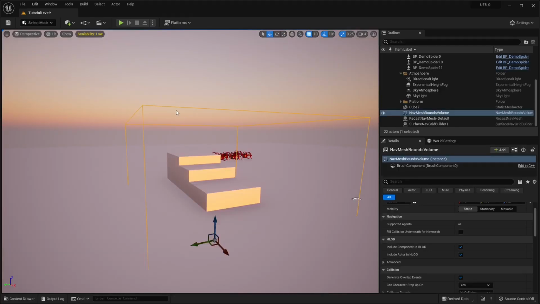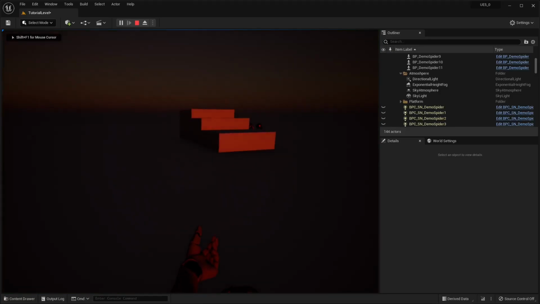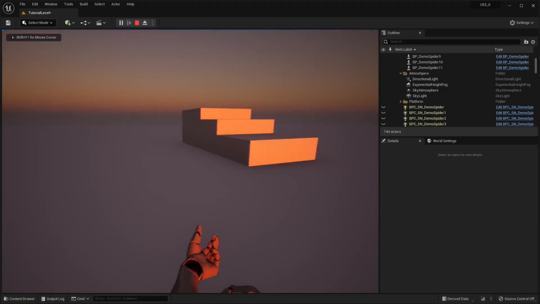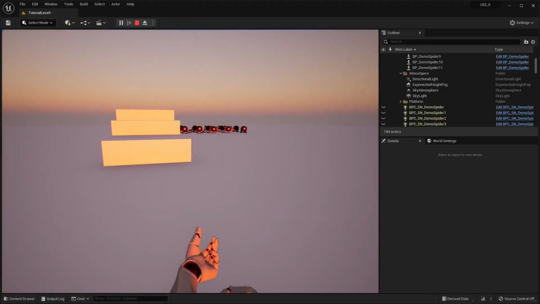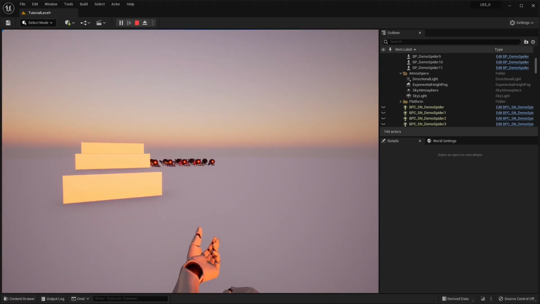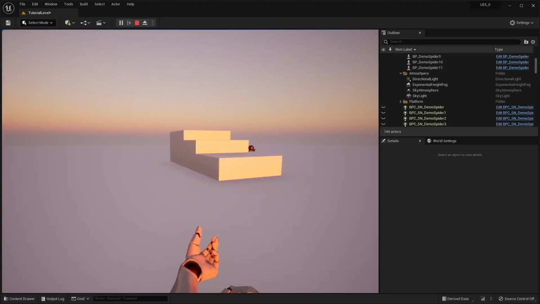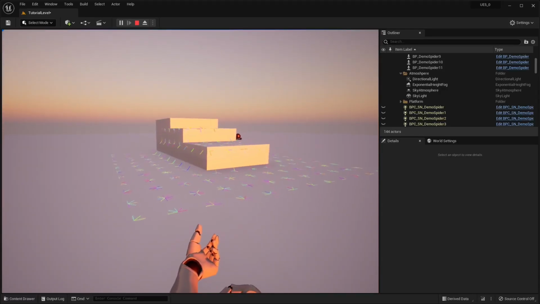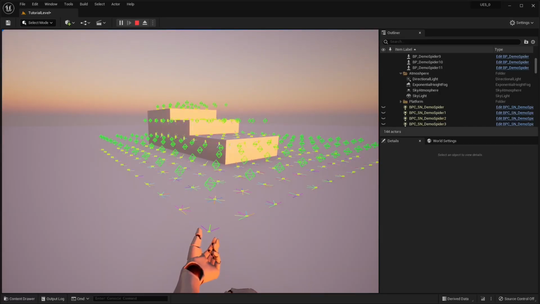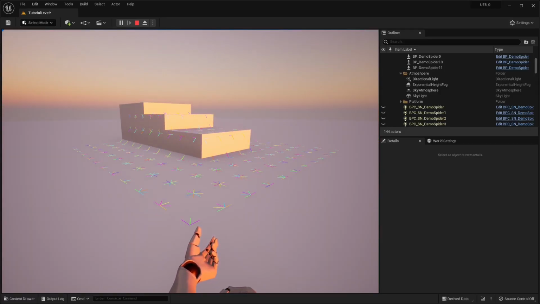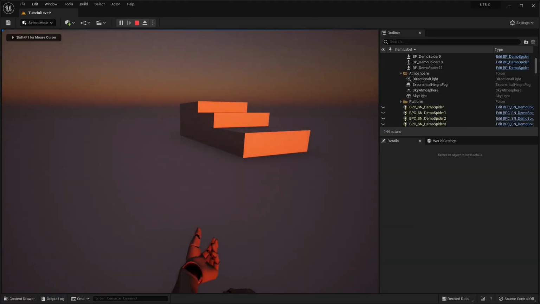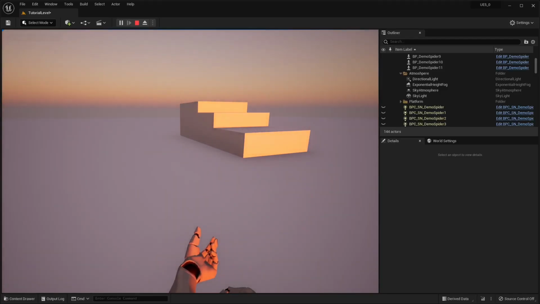Okay, so I've shrunk the nav mesh bounds volume down. It's a little bit more manageable when we show that debug data. And because there's no navigation generating outside of that box, those guys can't navigate because they have no points being generated nearby. So I'm going to press K. Now you can see all that data pop up, and I can make the duration longer. Let me do that. So I increased the duration to 20 seconds so you can get a better visual of what this is doing.